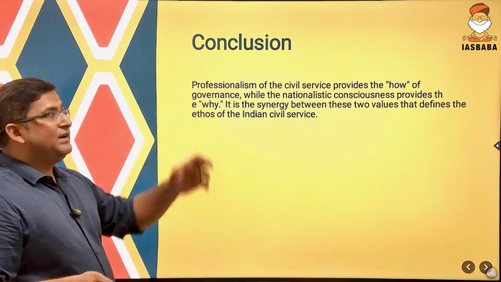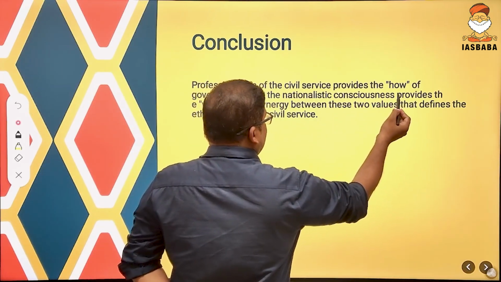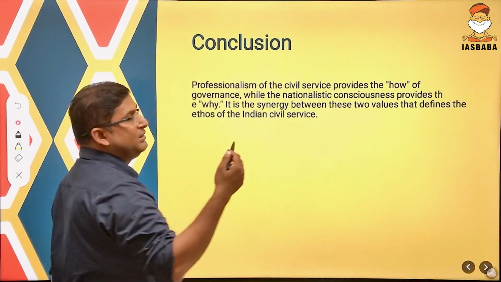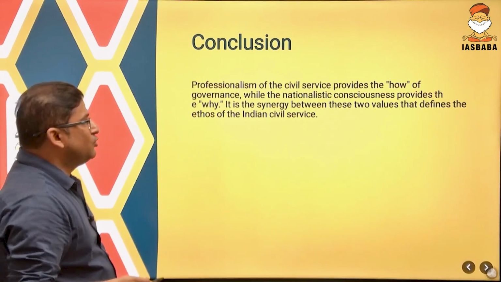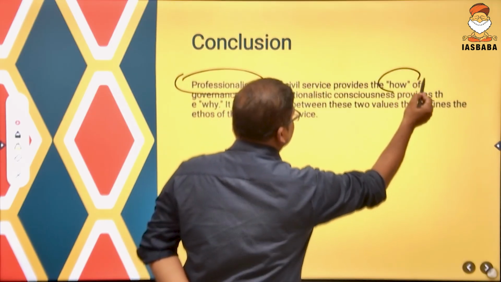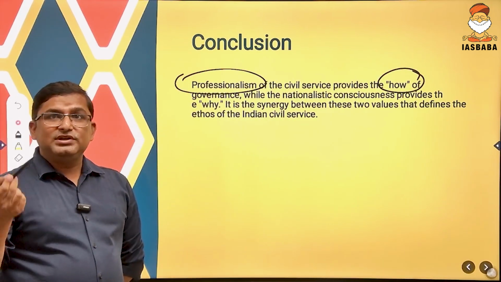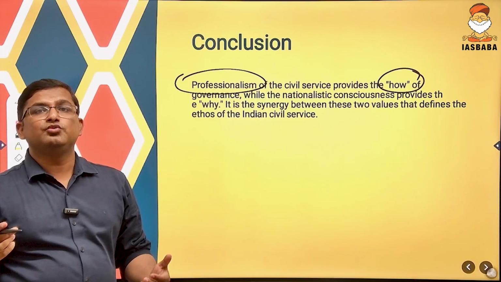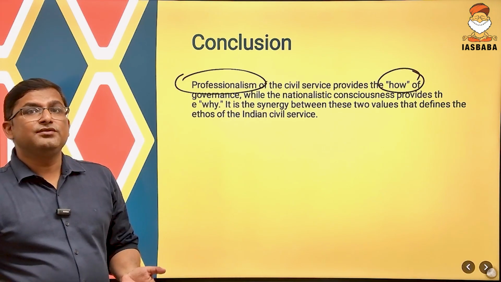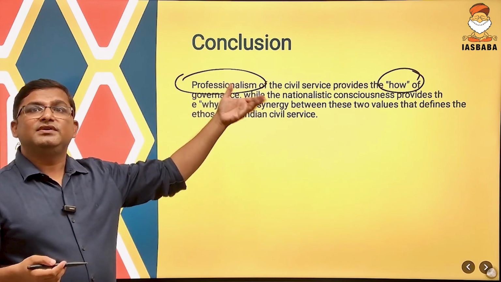See, you could have written that civil service ethos means professionalism as well as nationalistic consciousness. So professionalism means what? How civil servants are going to perform, how civil servants are going to work. So professionalism deals with how civil service is going to provide the governance. And nationalistic consciousness means why they should work like this, why they should function like this.